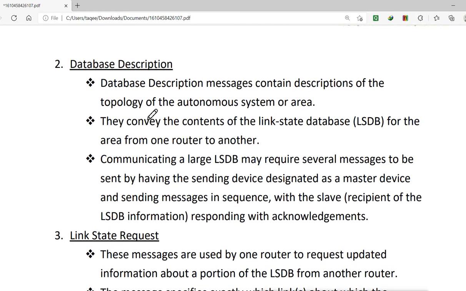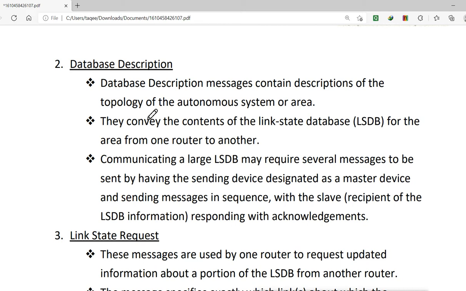These database messages convey the contents of the link state database (LSDB) for the area from one router to another. Communicating a large LSDB may require several messages to be sent, by having the sending device designated as a master device and sending messages in sequence, with the slave recipient of the LSDB information responding with the acknowledgement.